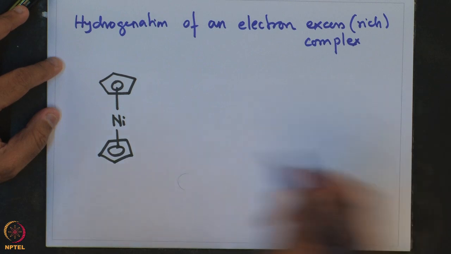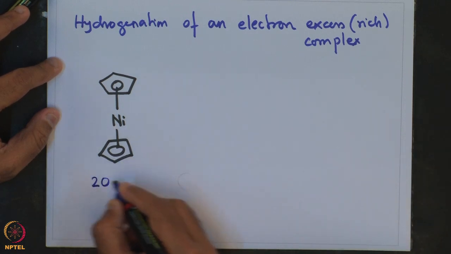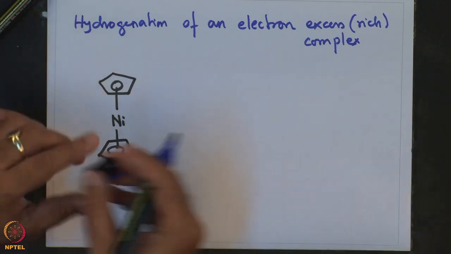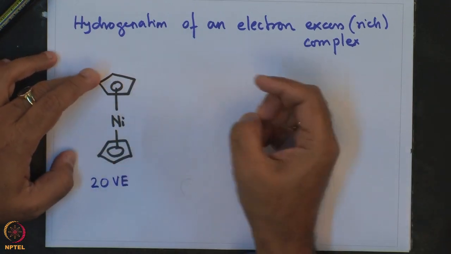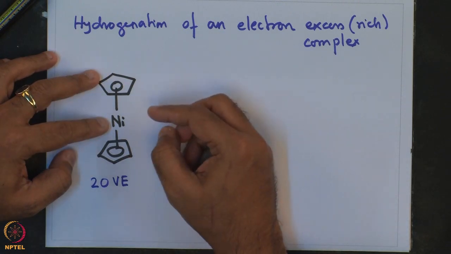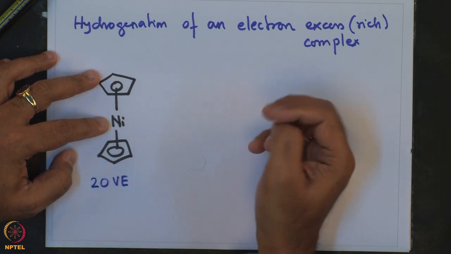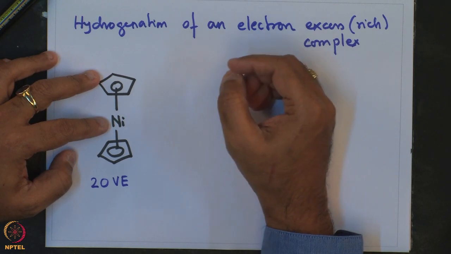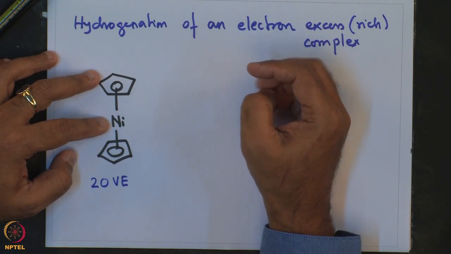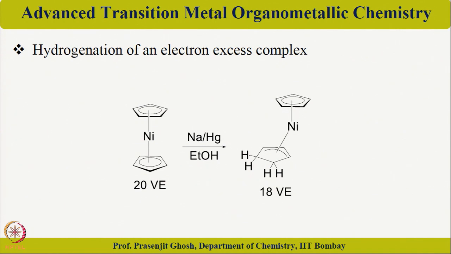electrons of this nickel complex, which is a 20 valence electron compound, because 10 come from 5 each from 2 cyclopentadienyl anions and nickel having 10, d10, valence electrons. Overall, that makes a 20 valence electron complex, which is not very stable, or relatively more unstable as compared to the 18 valence electron compound, and hence this nickelocene is much more electron rich, having 20 valence electrons as opposed to the more inert or more stable 18 valence electron configuration of other transition metal complexes.